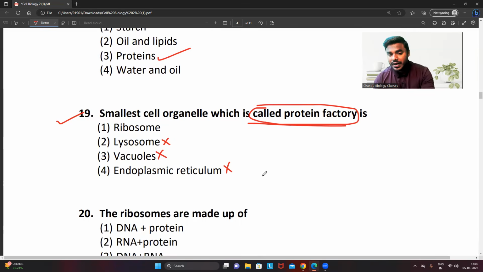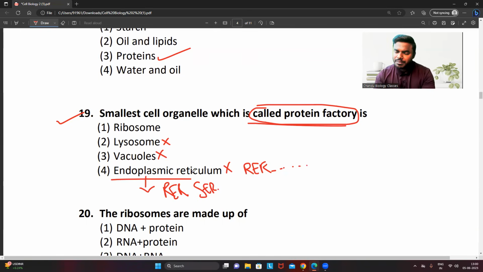You have to understand, if I ask you the question, are you studded with ribosomes? So that was not given in the option. So then you should not get confused. You should not choose the answer as endoplasmic reticulum. At least if they give it in the option here, then you have to think about it. They just mentioned endoplasmic reticulum, so you need not choose this option. The correct answer will obviously be ribosome only.